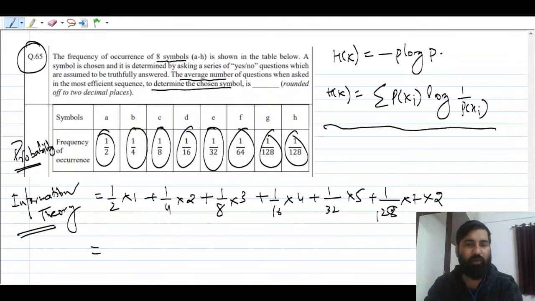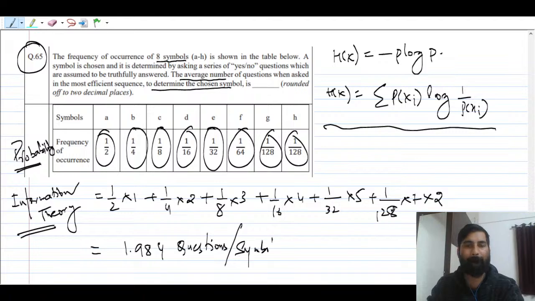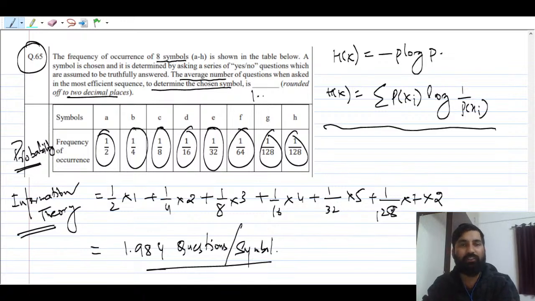If you solve this, what answer will you get? You will get around 1.984 questions per symbol. So the answer for this question, rounded off to 2 decimal places, is approximately 1.98. I hope this question is done.